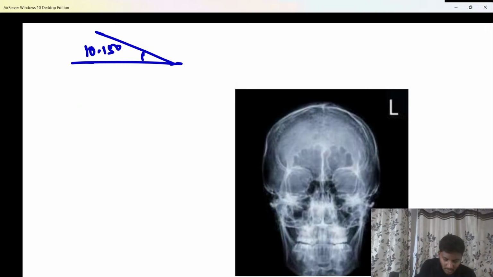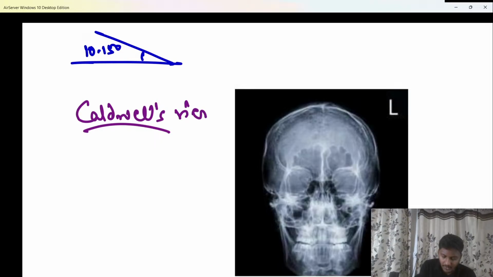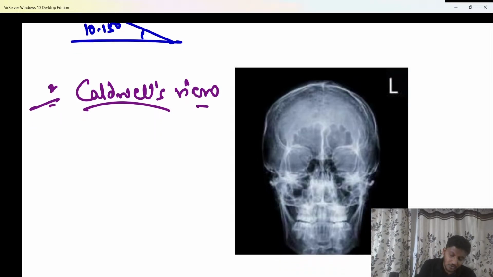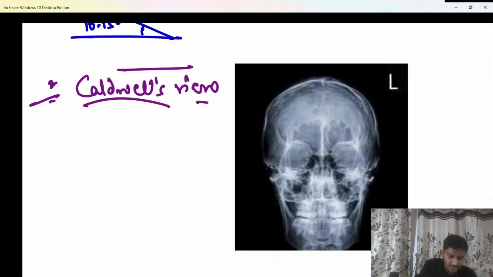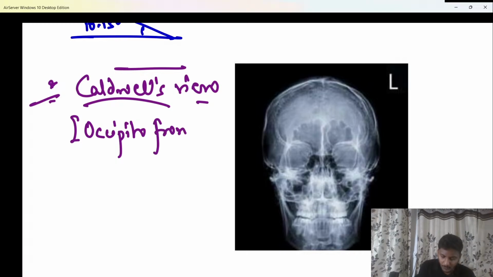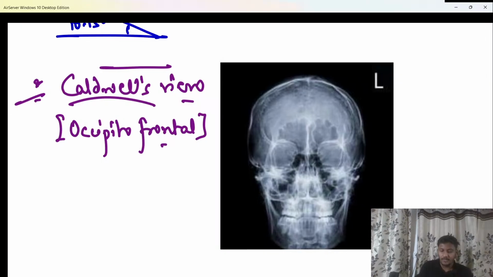And this is what is called as a Caldwell's view. This is classically called as the Caldwell's view of X-ray paranasal sinuses, and this Caldwell's view of paranasal sinuses is also known as the occipitofrontal view. Okay? So that is important.